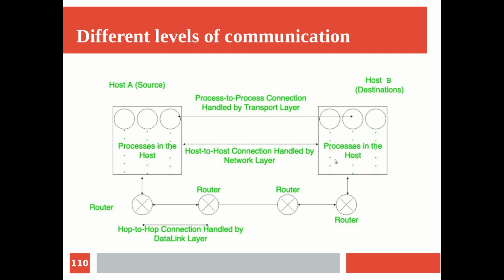In more detail, you can see that the communication is actually happening between a machine and its next hop, then from that hop to its next hop, and so on. That means between A and B there will be a number of intermediate devices. We can call them routers, but that is a general terminology.